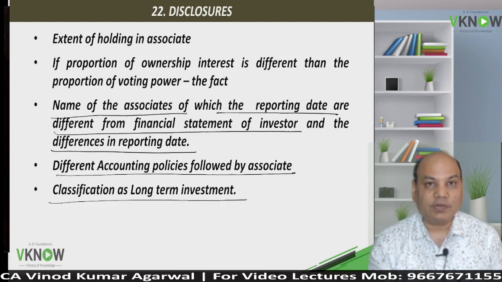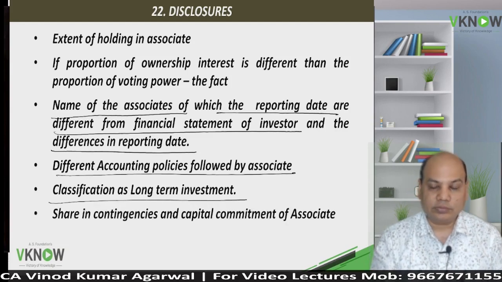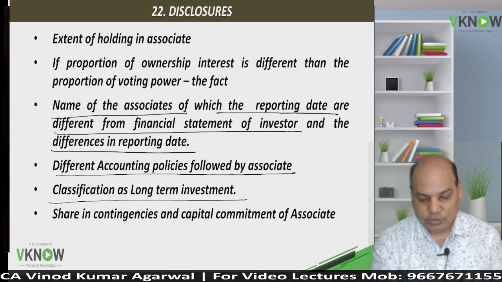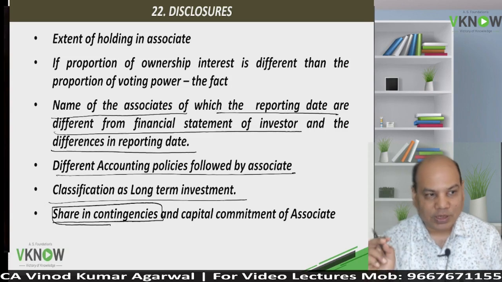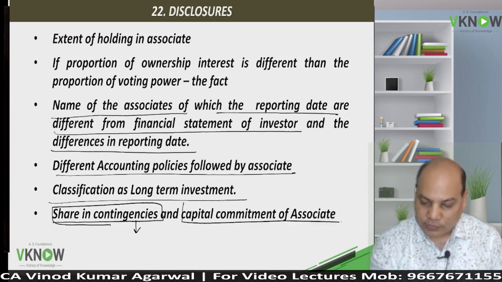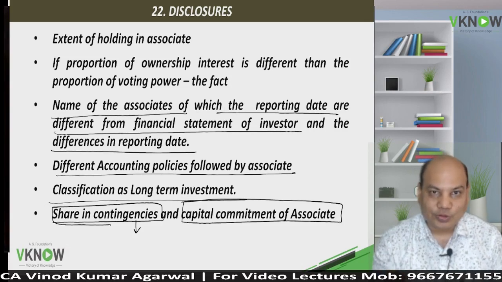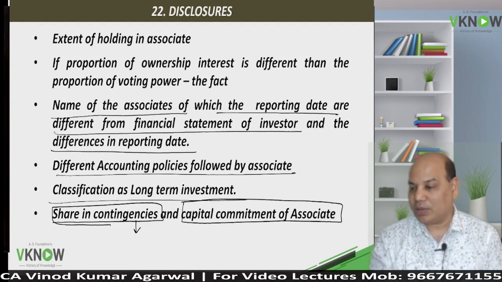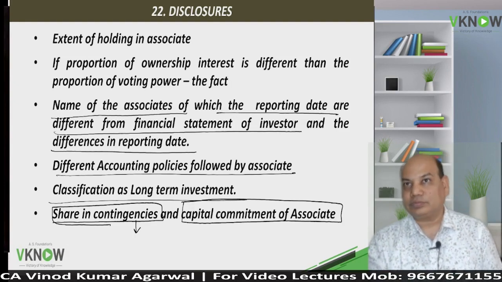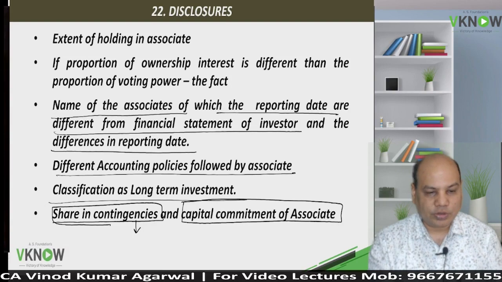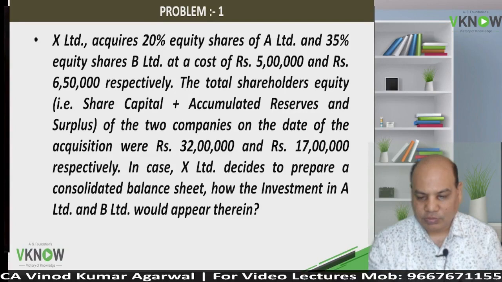It will be classified as long-term investment. And also disclose share in contingent liability. In the associate's balance sheet, you have contingent liability. You will disclose your share in contingent liability. In the books of the associate, you will have capital commitment. You will disclose your share in that capital commitment. So this is about disclosure requirement under AS 23.